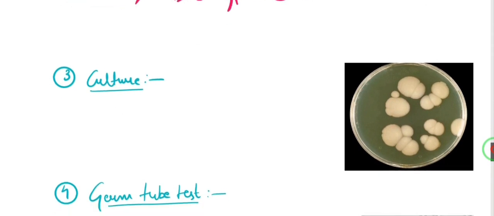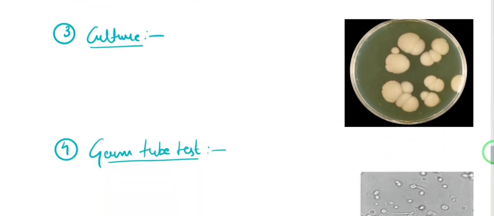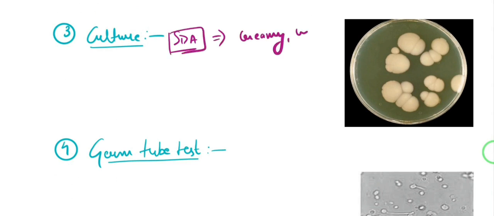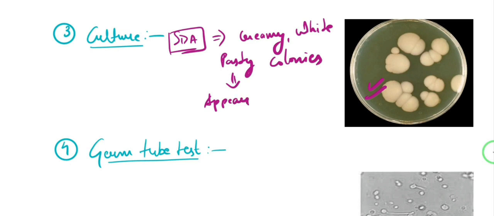Now what next are you going to do? You're going to do culture. So on SDA, Sabouraud dextrose agar, you are going to see colonies which are described as creamy, white, pasty colonies, which I have shown here. These are the colonies of Candida albicans, and they appear in about 1 to 2 days, right? Now you are obviously suspecting that, okay, after culture also, maybe this could be a case of Candida.